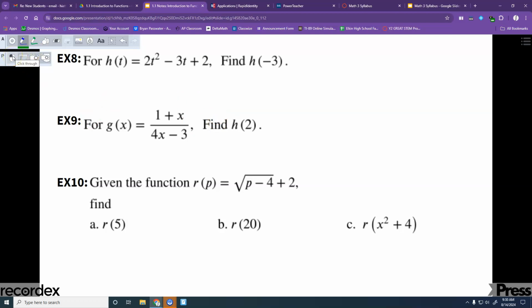I'm going to do a couple more together, and then I'm going to let you try a few on your own, and then we got an activity that we're going to run out of time for probably. I always run out of time every day. So that's a trend.